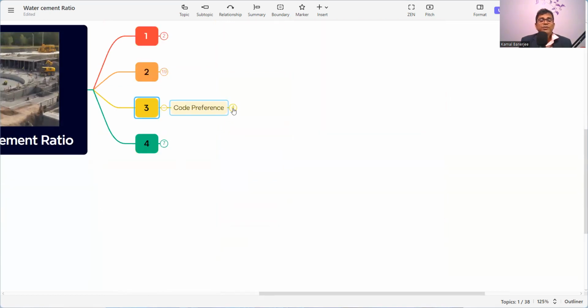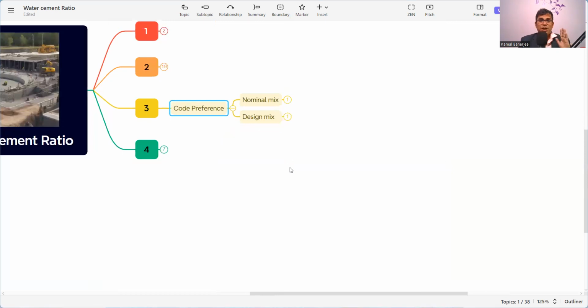That is the code reference. What is the code reference? See, there are two different types of mixes. One is nominal mixes, another is design mixes. Nominal mix means a mix which is already designed and the mix proportions are already fixed. That means how much cement, how much water, how much coarse aggregate, how much fine aggregate, everything is specified.